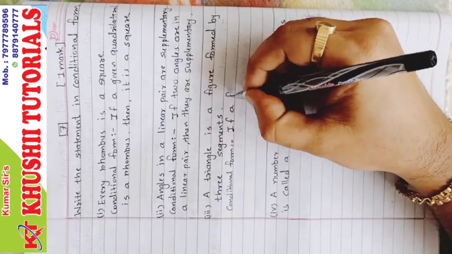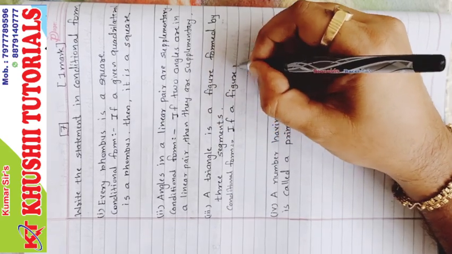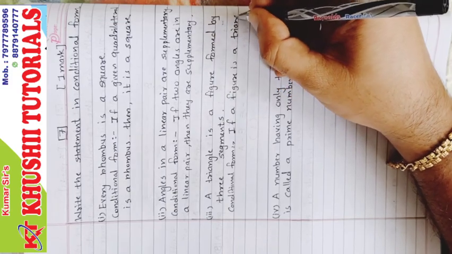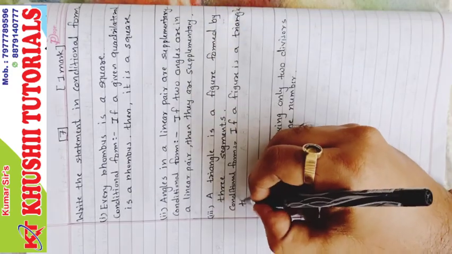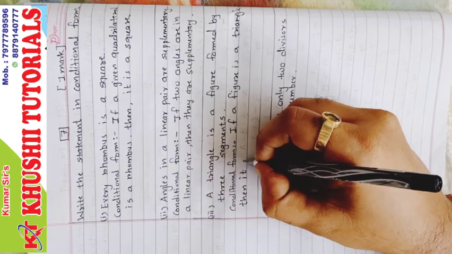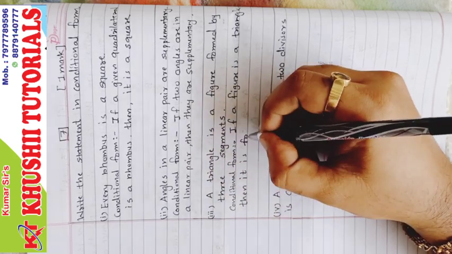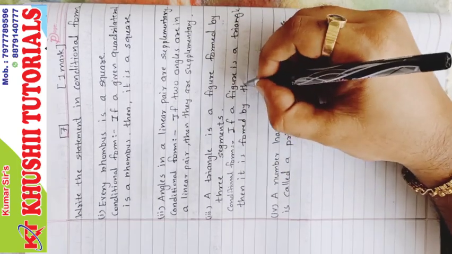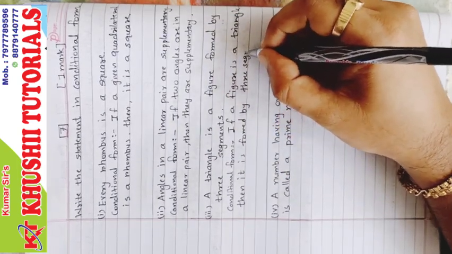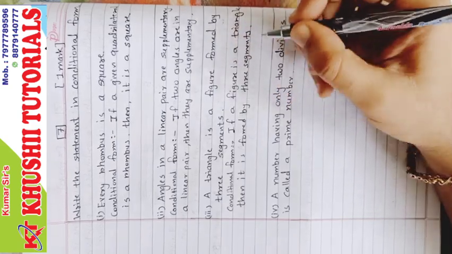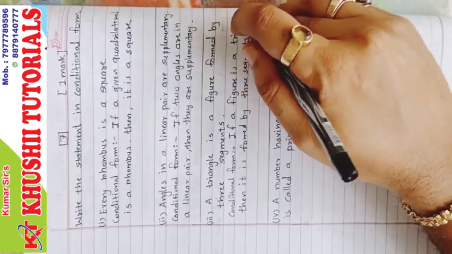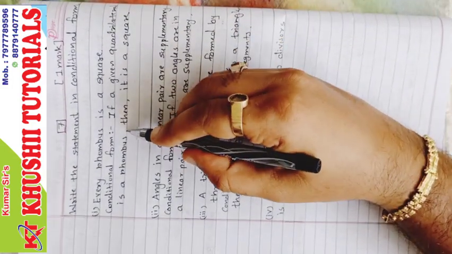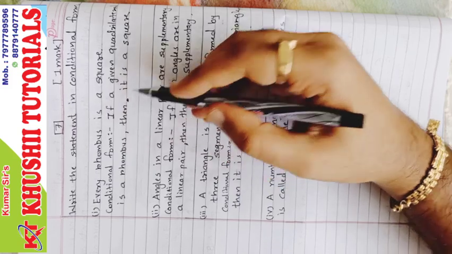So if a figure is a triangle, then it is formed by three segments. Here we will need to put comma next to triangle. Here also, here it's comma, and here comma will come next to rhombus.